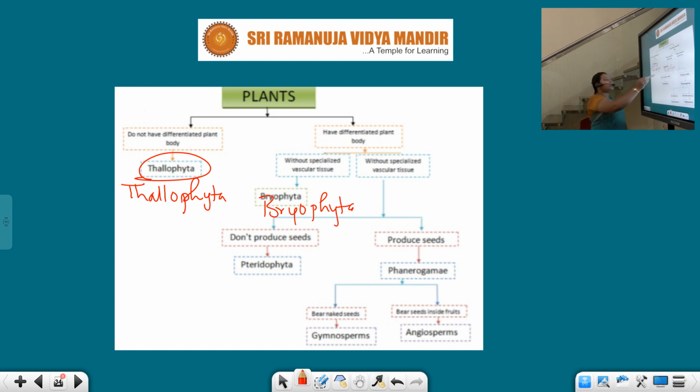Here bryophytes do not have the vascular tissue, but they have well differentiated plant bodies. Next, in the second category, the plants which have the vascular tissue are again divided into 2 more types basing on seed production.